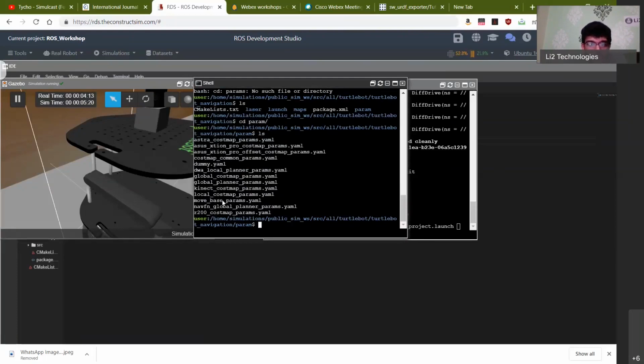And then you have the move_base params. MoveBase is the node that allows you to go from one point to another. So yeah, these are all the basic components that we spoke about earlier. You can see how they are organized into these folders. Unless you have these, you won't be able to see how your robot navigates.